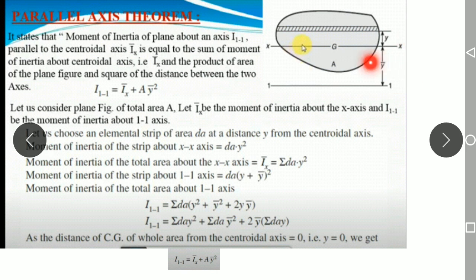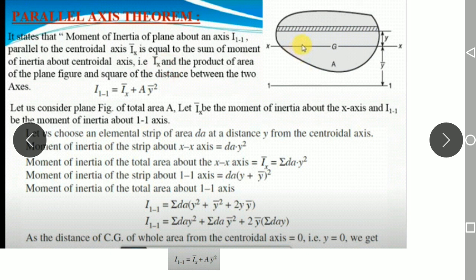The moment of inertia about axis 1 1, which is parallel to the centroidal axis x, is equal to the moment of inertia about the centroidal axis plus the product of area into the square of the perpendicular distance.